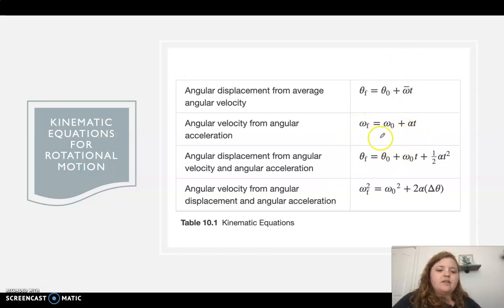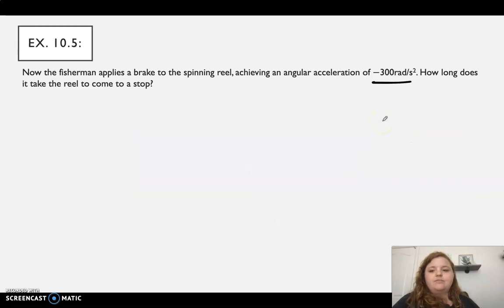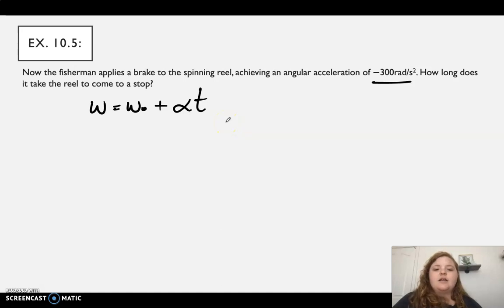We have alpha, our final angular velocity and our initial angular velocity. So I would say we would use this equation here, and then solve for t, and we will do that in our next video.